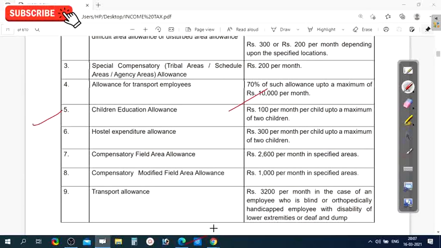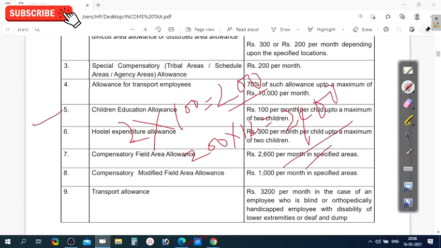The next, children education allowance, rupees 100 per month per child up to a maximum of 2 children. If you have 2 children, 2 into 100, that is 200 per month. And what is per year? Into 12, that is 2,400. Up to 2,400 is eligible.